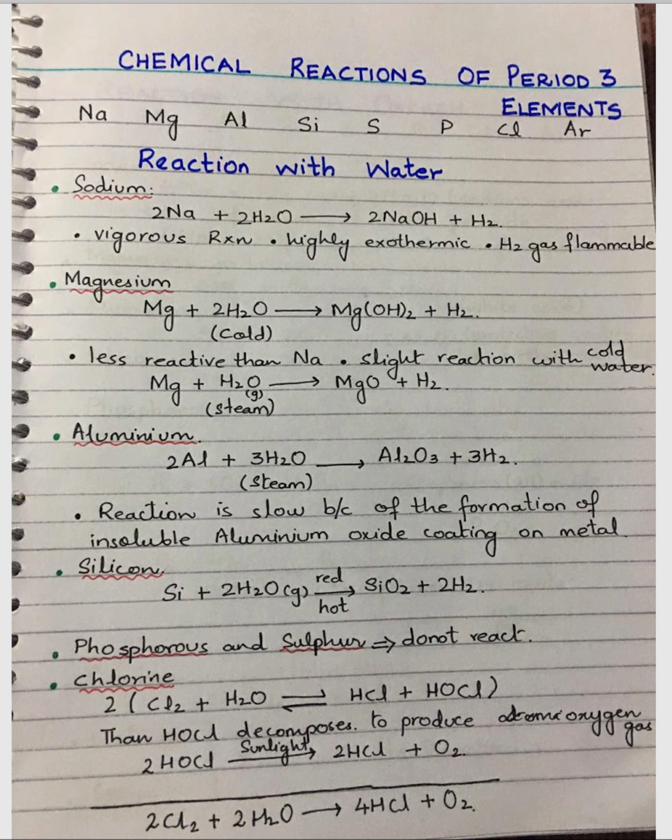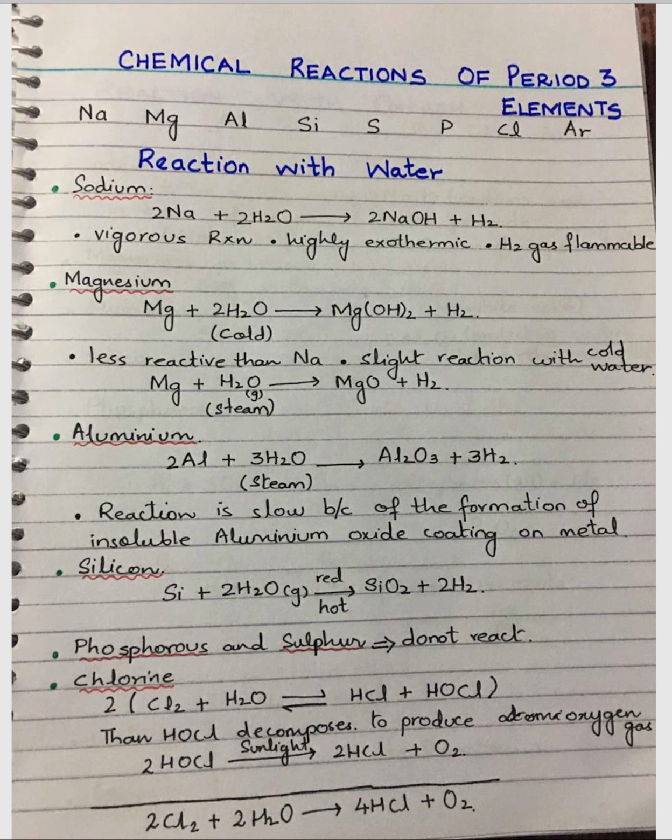The aluminium oxide forms a layer of coating on the surface of the metal which protects the metal from further reaction. This reaction is slow because of the formation of an insoluble aluminium oxide coating on the metal which stops further reaction.